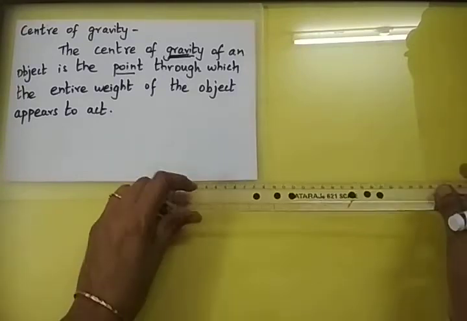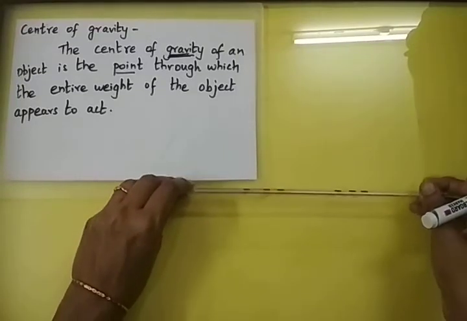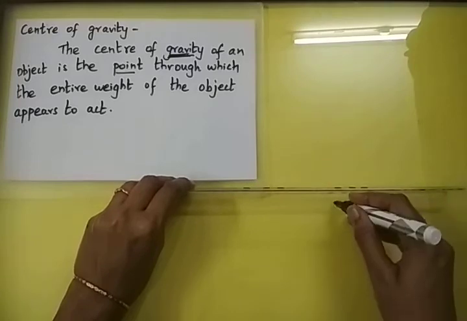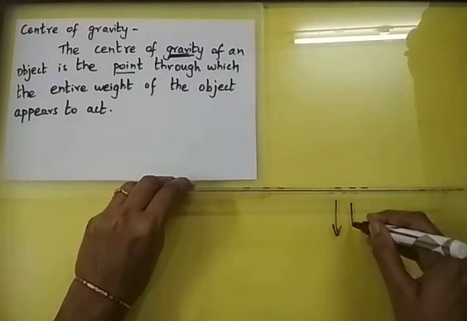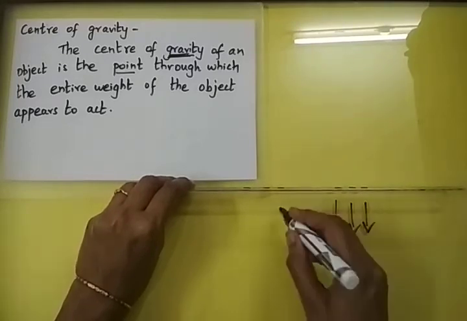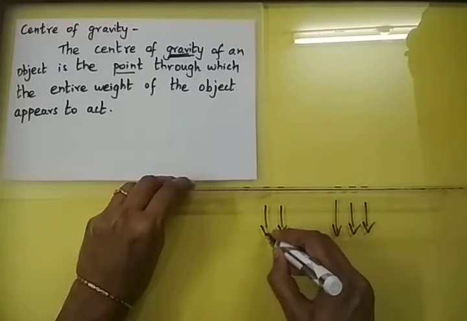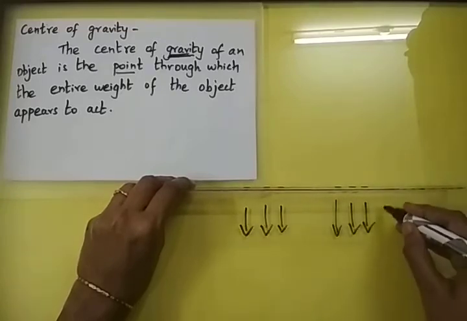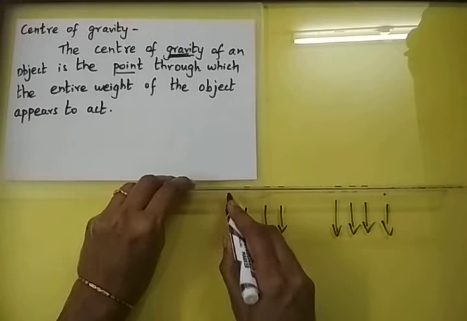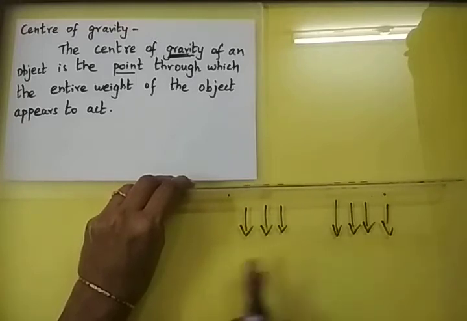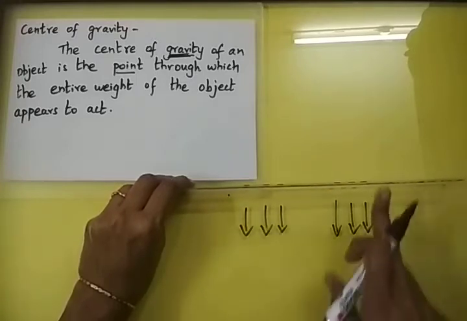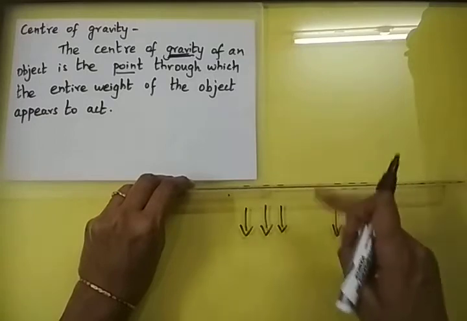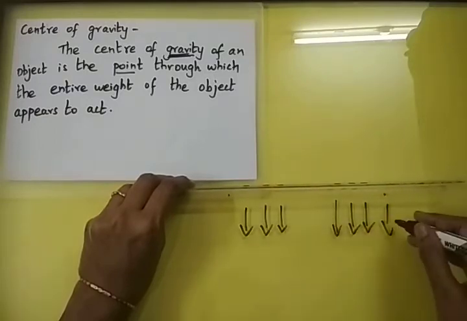We will consider that the force is acting vertically downwards on all the particles. So these are tiny gravitational forces acting on all the particles of the scale, which I have marked, towards the center of the earth.